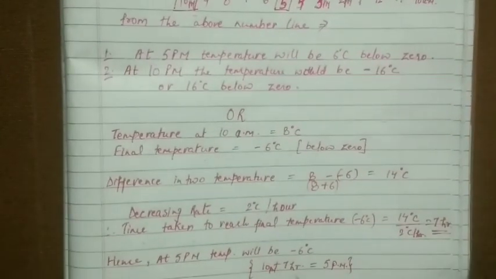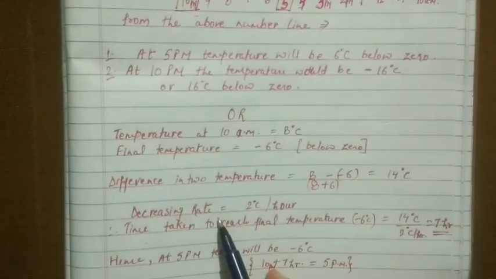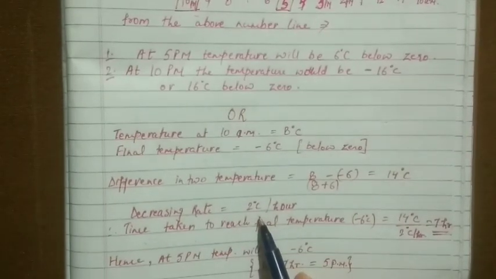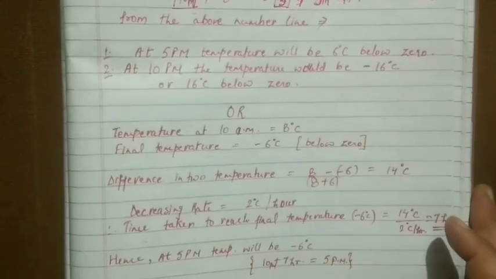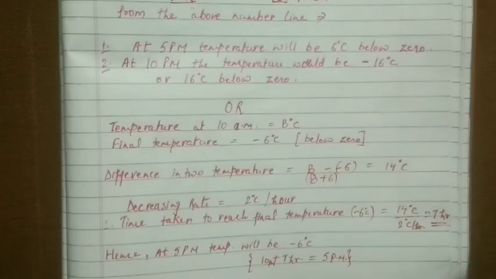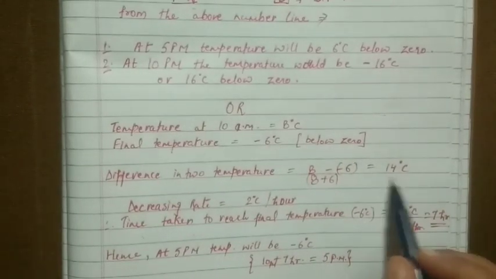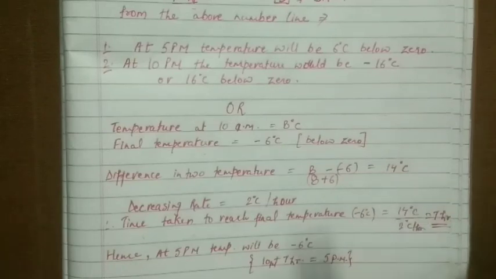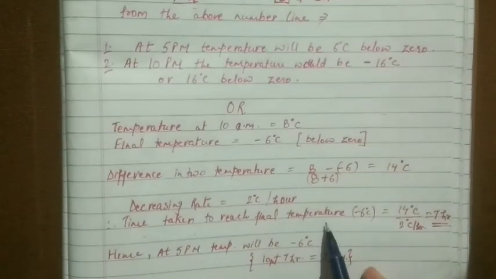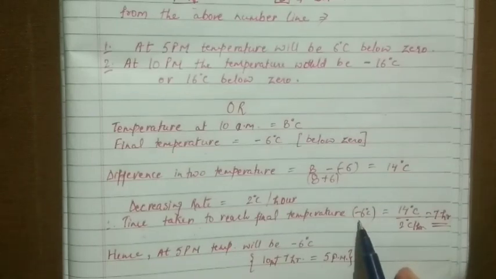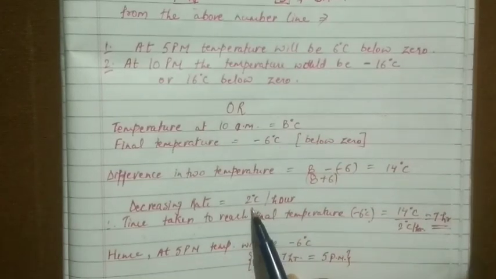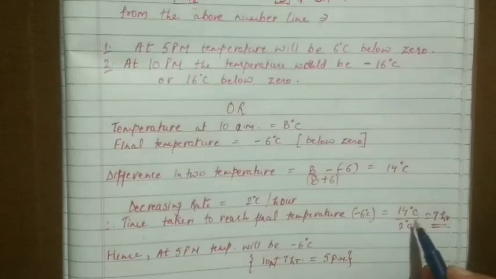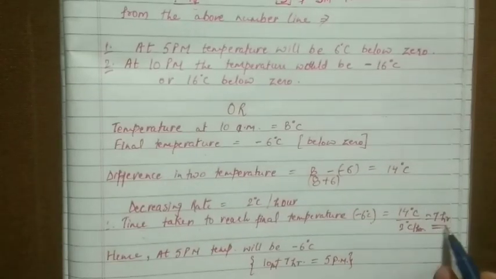Okay, so the next information which is given to us is the decreasing rate. Per hour 2 degrees Celsius, we know the temperature is decreasing at this rate. So now we will calculate how much time it will take to cover this 14 degrees Celsius temperature, to reach the final temperature given to us, that is minus 6 degrees Celsius. By a decreasing rate of 2 degrees Celsius per hour, we divide 14 by 2, which gives us 7 hours.